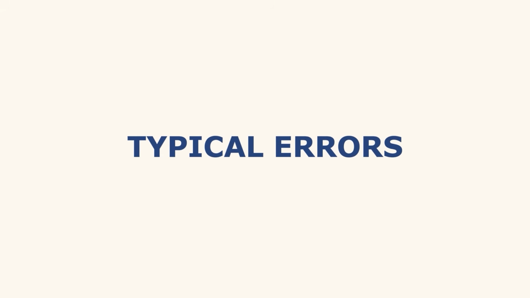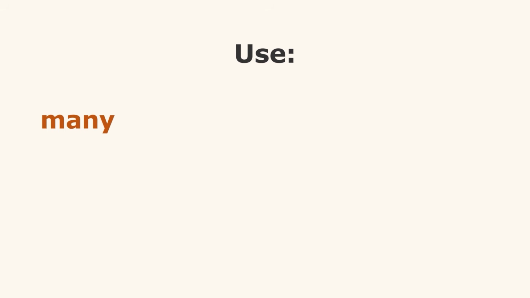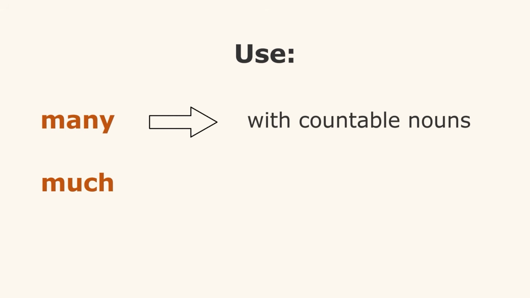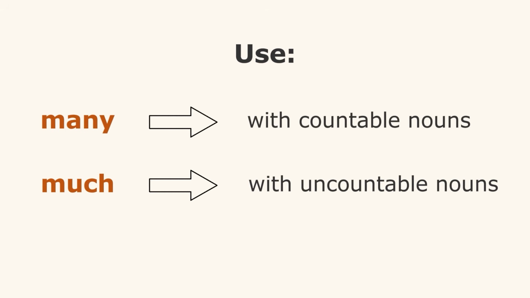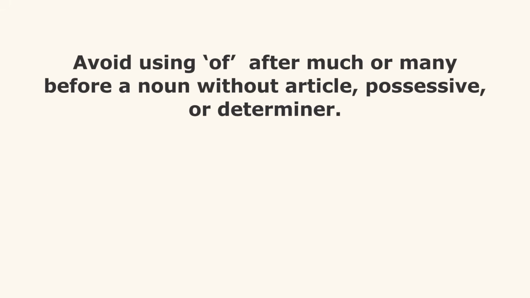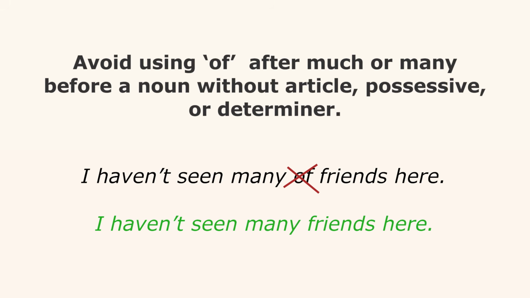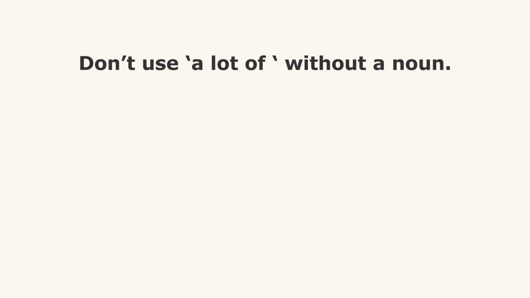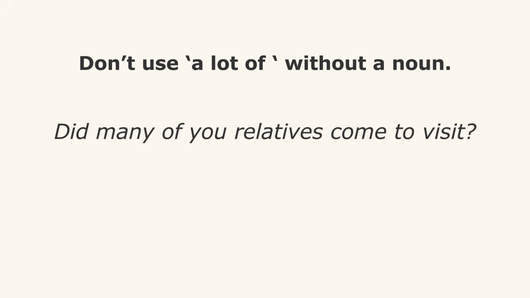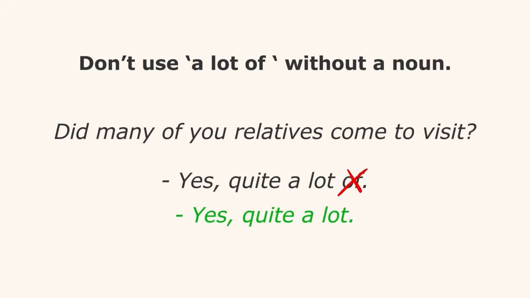I am sure it is worth knowing the typical errors. This will help you to express your thoughts correctly. Remember, use many with countable nouns and much with uncountable nouns. Avoid using of after much or many before a noun without article, possessive or determiner. I haven't seen many friends here. Correct. Don't use a lot of without a noun. Did many of your relatives come to visit? Yes, quite a lot.